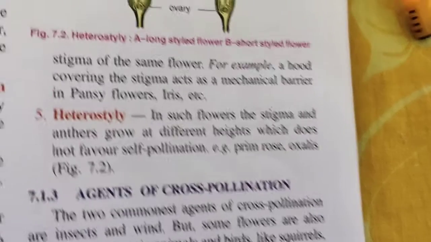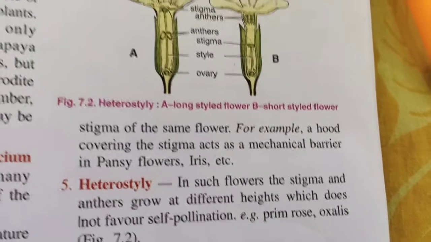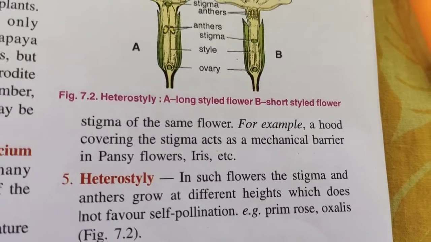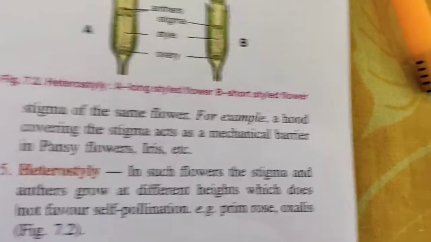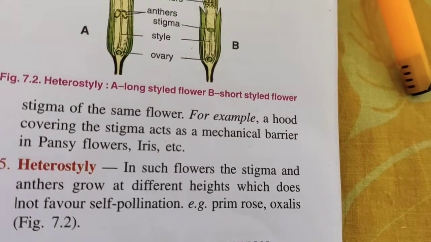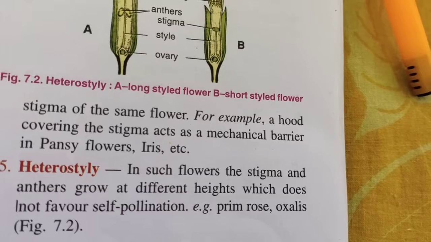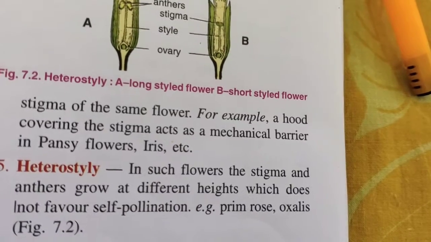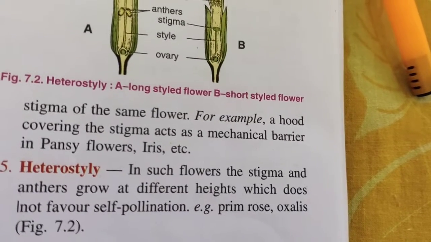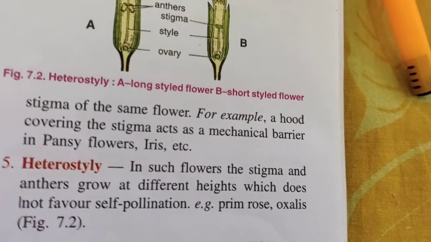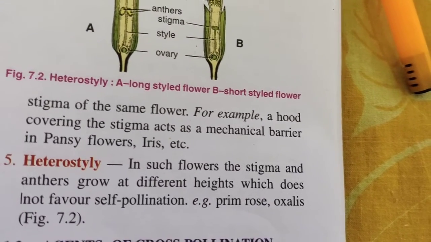Clear? So students, today up to this, we'll continue this chapter again in the next class. Please go through your textbook because you have your textbook from the previous class only, and please go through the two chapters which I've completed. One is flower, another is pollination and fertilization. Okay, next day we'll again do the rest part of the chapter. Thank you.